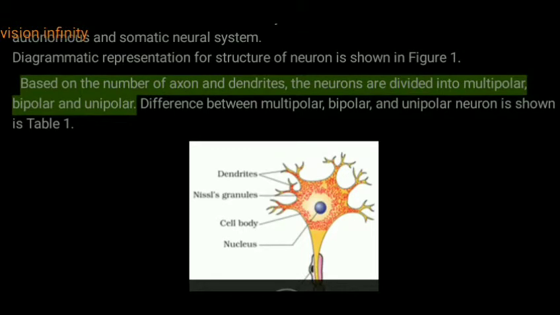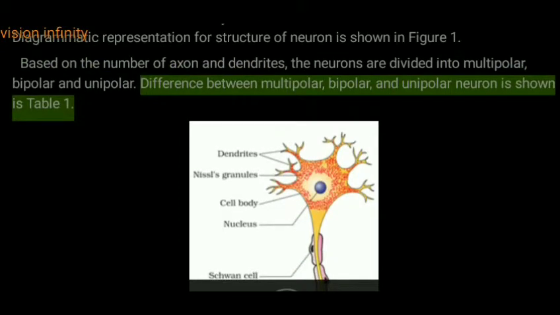Based on the number of axons and dendrites, the neurons are divided into multipolar, bipolar and unipolar. The difference between multipolar, bipolar and unipolar neurons is shown in table 1.